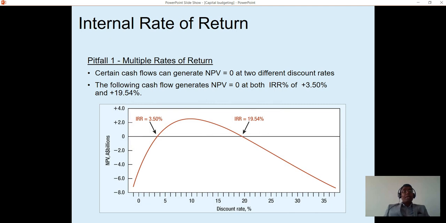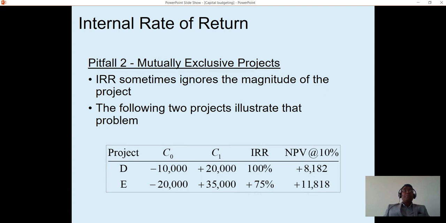IRR also has some problems. First of all is multiple IRR. If a cash flow is a non-conventional cash flow, that means if a cash flow stream has a negative cash flow in the interim period apart from the initial investment, then the cash flow may have multiple IRR, which may be misleading. If we have more than one project and they are mutually exclusive and the magnitude or pattern of the cash flows are different, then IRR can be misleading.